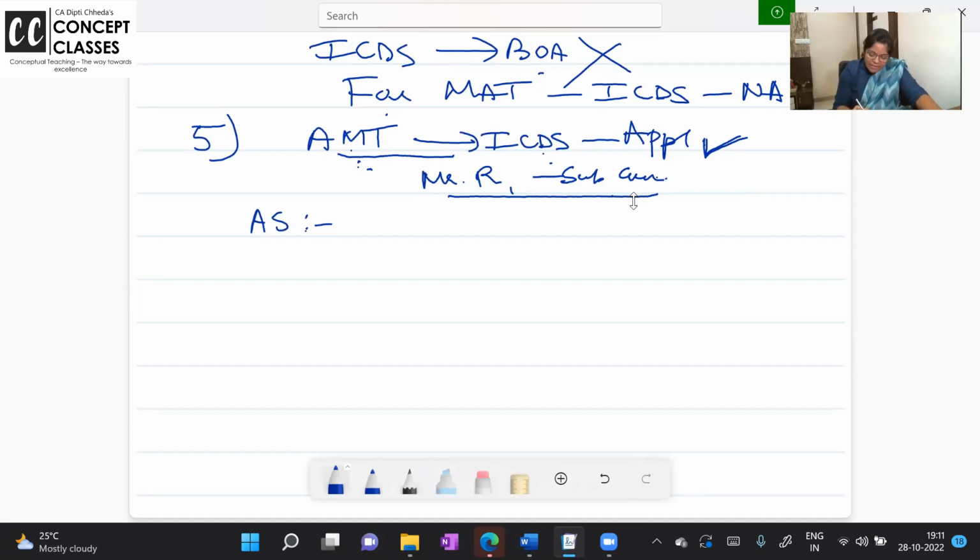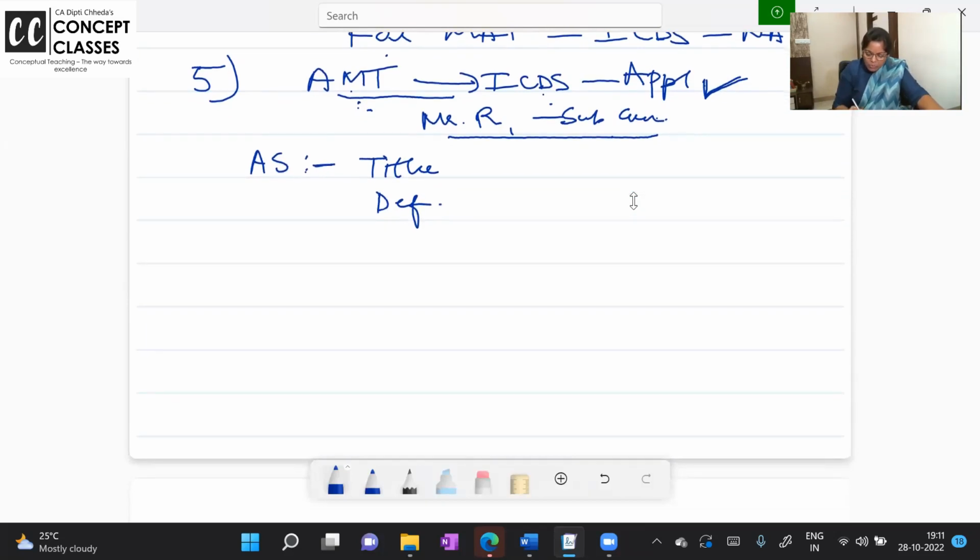When I say we study accounting standards, we start with the title: AS 1, disclosure of accounting policy; valuation of inventory; AS 10, property plant equipment; AS 12, government grant. Then we have definitions in every AS, to whom it is applicable. Then we have the specific treatment of that AS, that this is it, treat it like this. So title, definition, treatment.